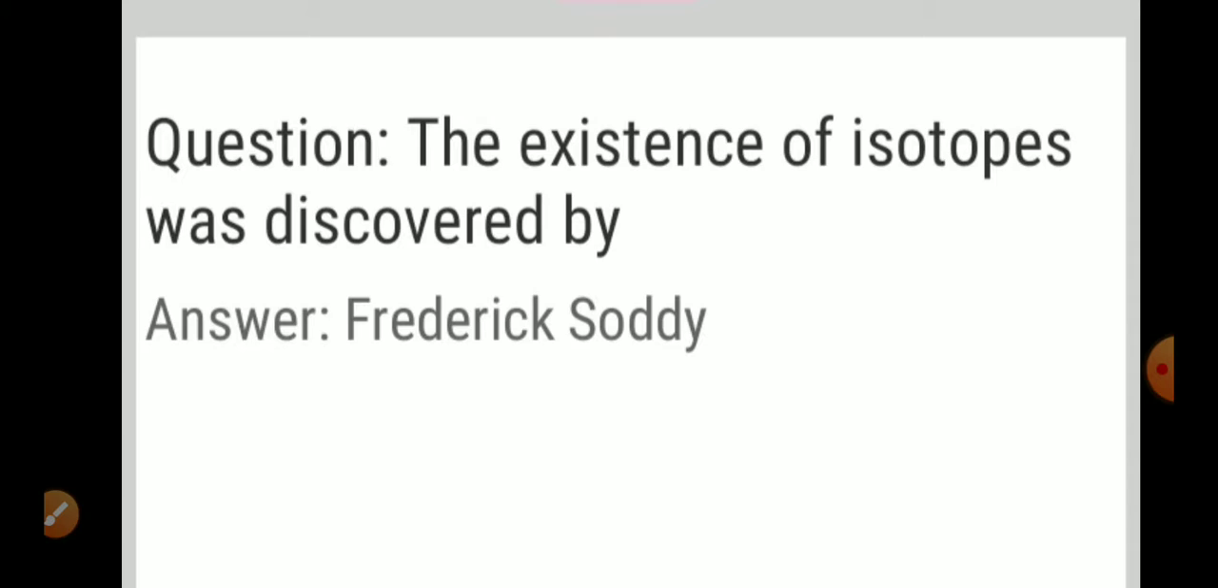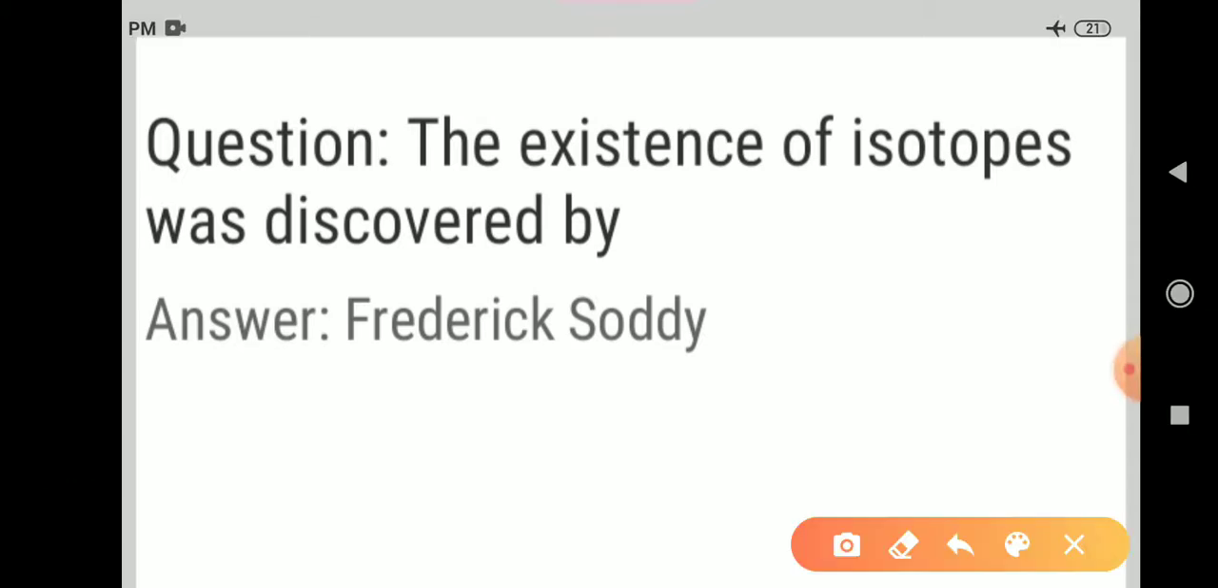And here is our first question. The existence of isotopes was discovered by, answer, Frederick Soddy. Frederick Soddy is the scientist who discovered the existence of isotopes.